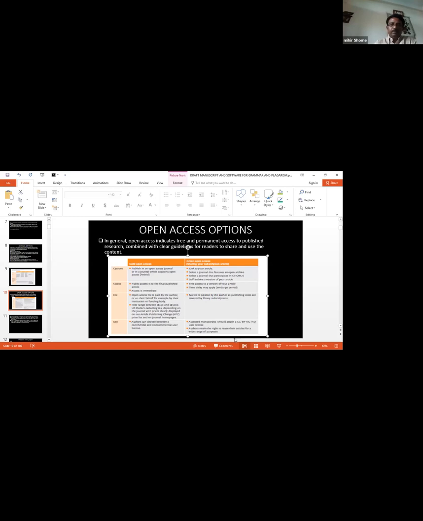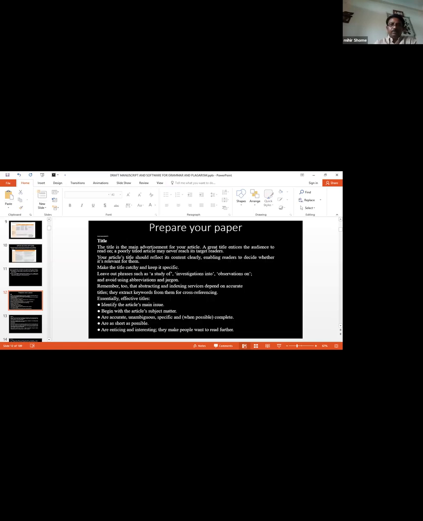Now prepare your paper. First is the title. The title is the main advertisement. A poorly titled article may never reach its target reader. Your article's title should reflect its content clearly, enabling readers to decide whether it's relevant for them. Make the title catchy and keep it specific.